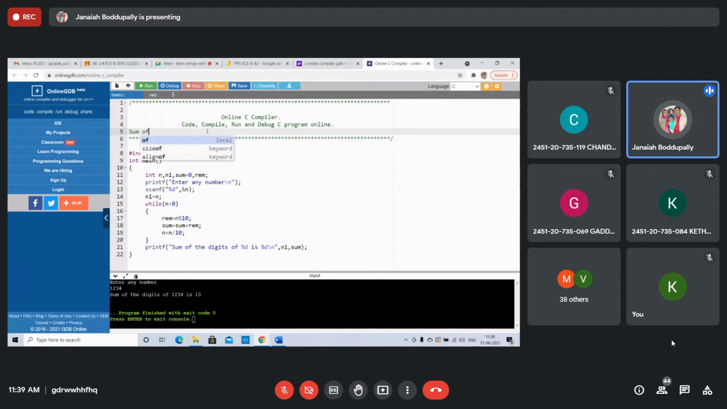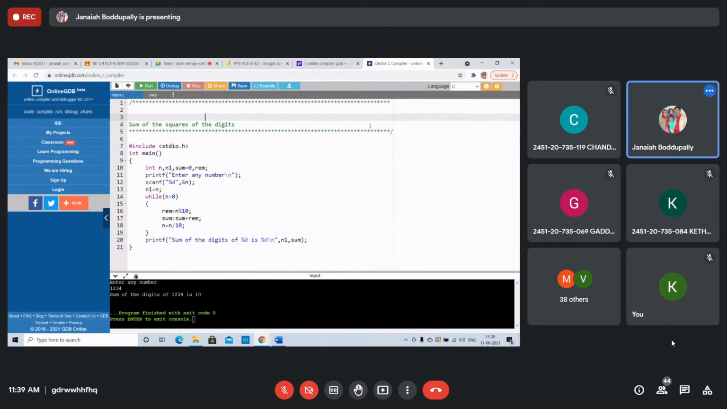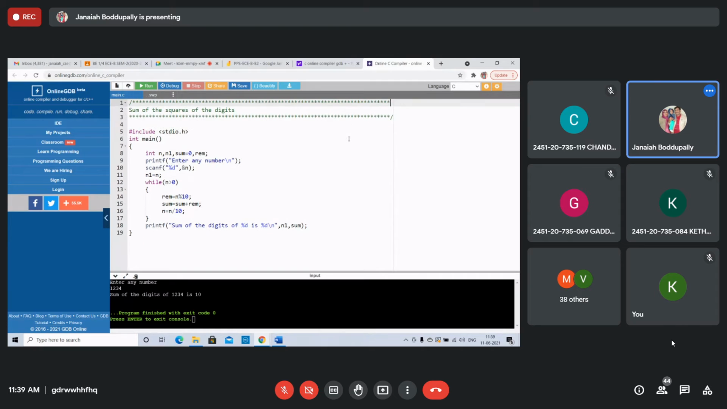Sum of the squares of the digits. Sum of the squares of the digits is what? How can you get the remainder? Just multiply the remainder once again by itself. That's it, sum of the squares.